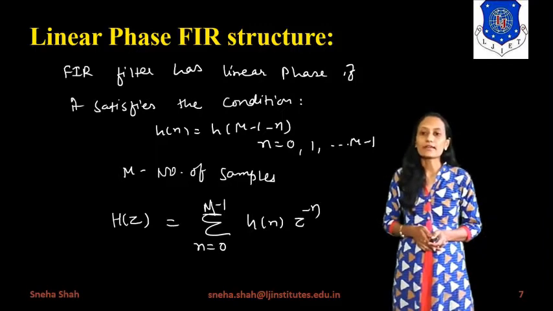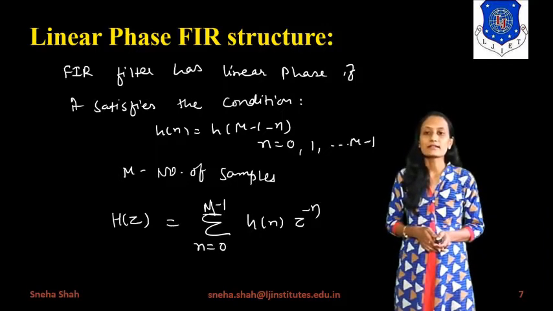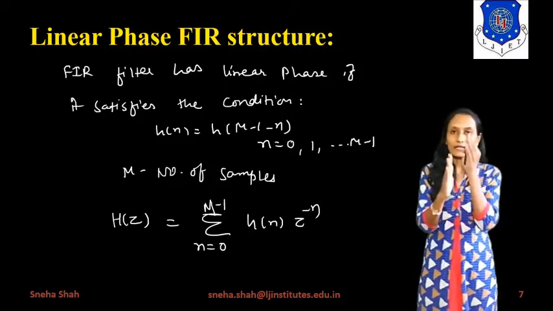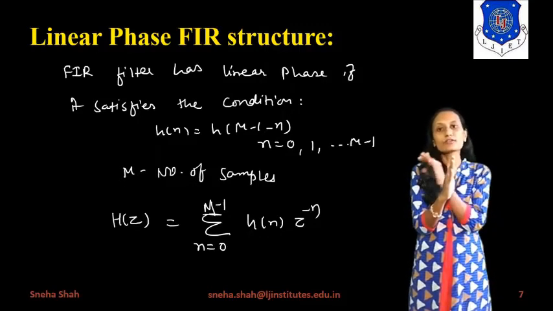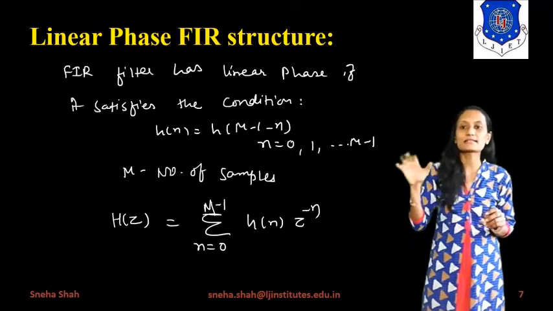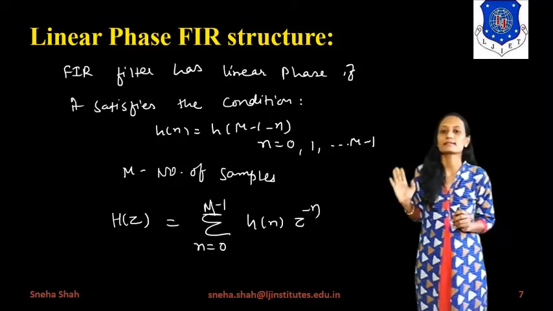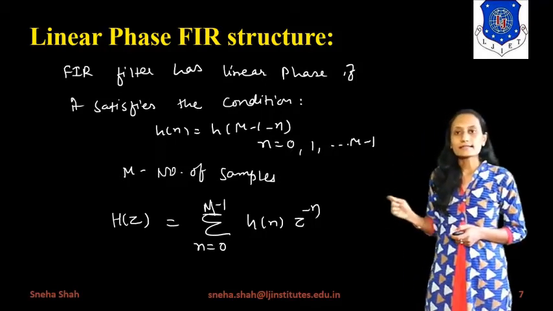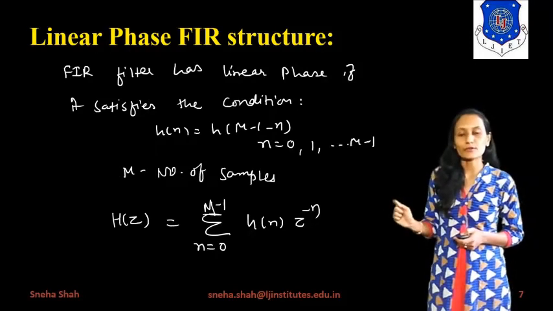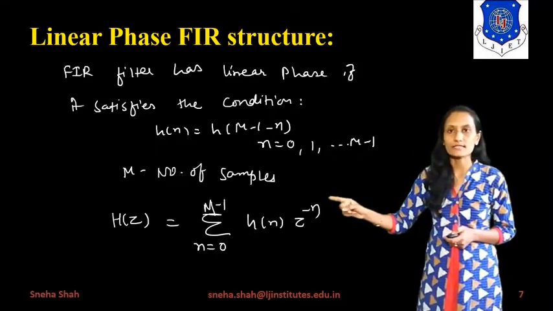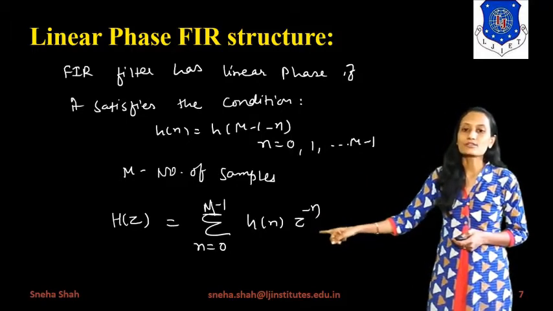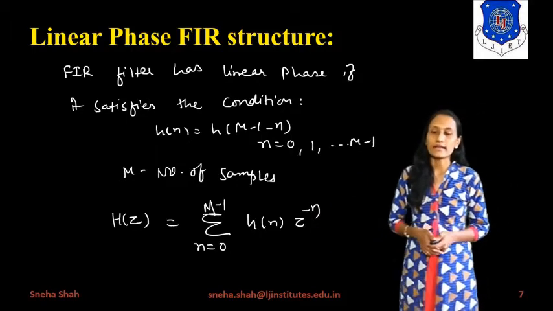Here the value of capital M equals the number of samples. So the samples after the half point will be the same as the samples before the half point. This is the basic condition. Now, if we take the Z transform of the impulse response, it is represented as H of z equals summation n equals 0 to M minus 1, h of n times z raised to minus n.